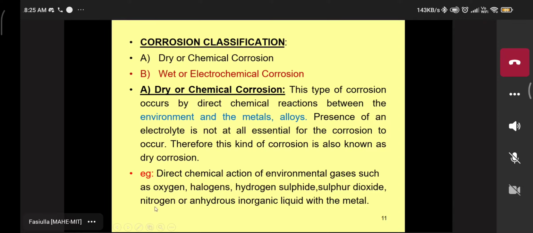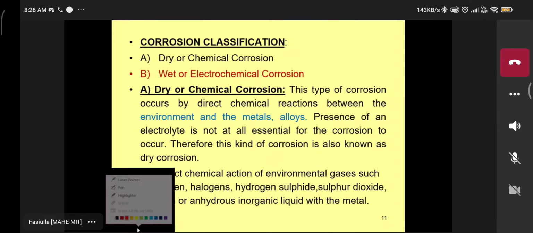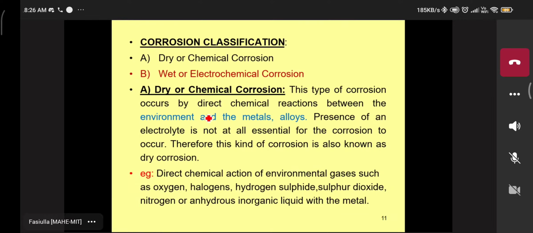Here, in this given environment, tell me what is that environment? The reactions that have been done in the given environment, metal and alloys. Which is an environment? The atmosphere. Oxygen in the air. Oxygen in the air. Please listen here.